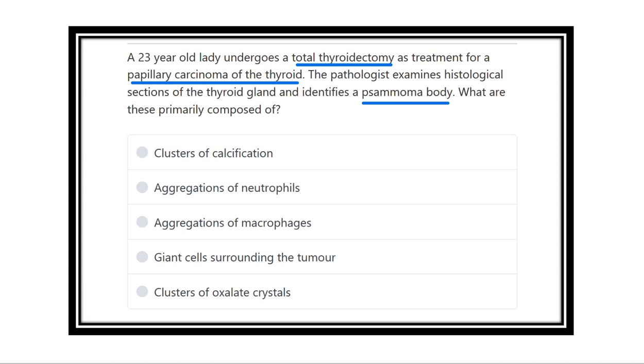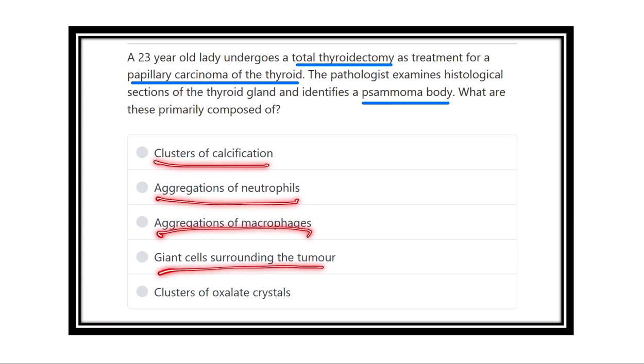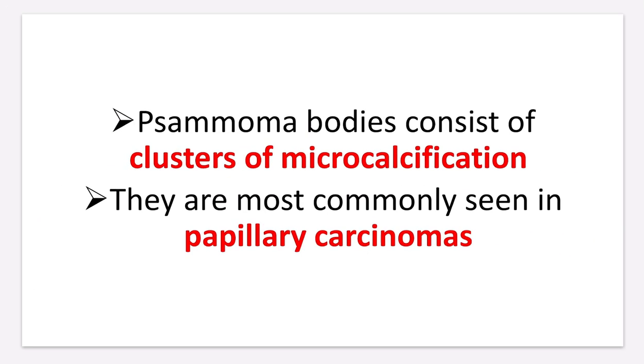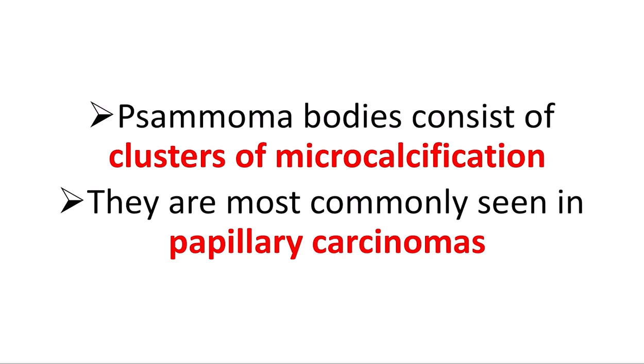Here the options are: the cluster of calcification, aggregation of the neutrophil, aggregation of the macrophage, giant cells surrounding the tumor, and cluster of the oxalate crystals. So first of all, let's see the Psammoma body. What is the Psammoma body? The Psammoma body, actually, is the cluster of the microcalcification.